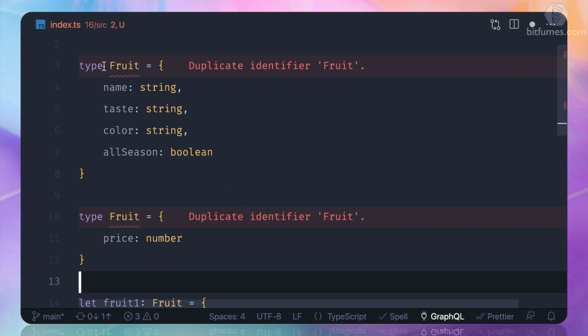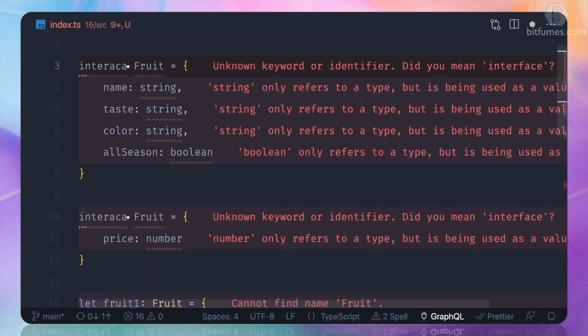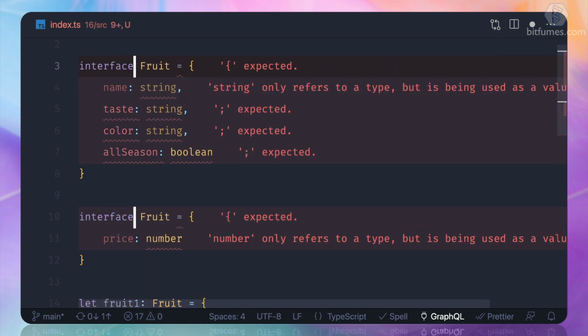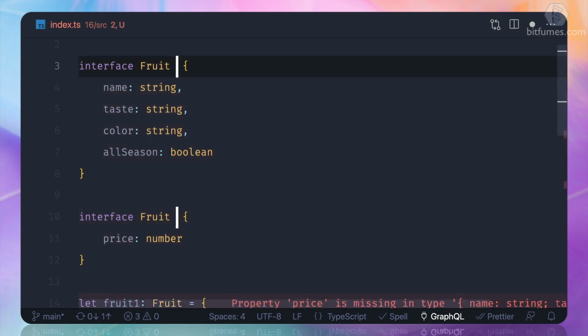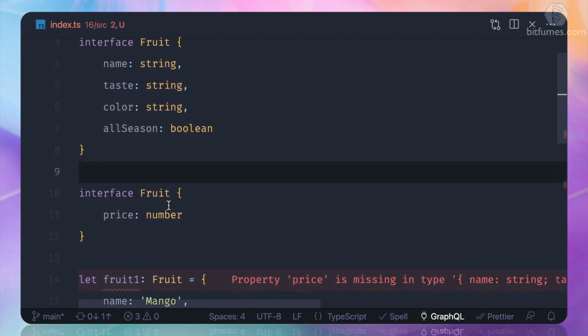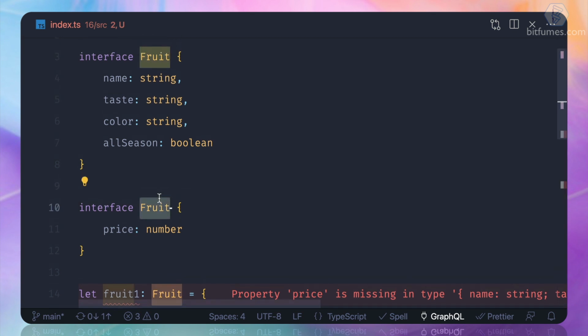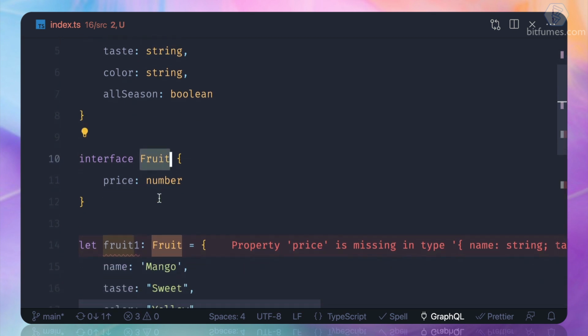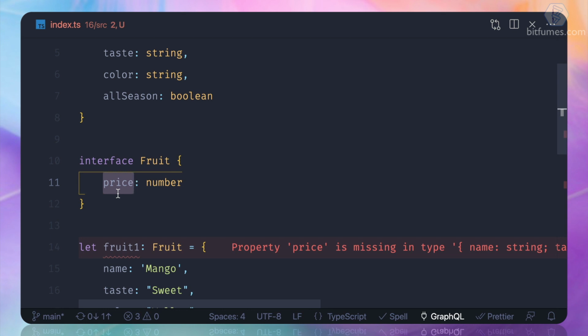But see the real magic. If I change it to interface, and I remove this, absolutely fine. This means the fruit interface is extended and now has one more property called price.